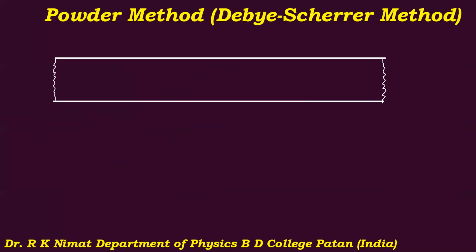Different, as I told you, different cones are observed for different sets of d values and theta values for a particular value of n, and also for combinations of theta and d. If you take the combinations of theta and d, or combination of theta and n for a particular value of d, you will observe the series of arcs. Now, as I told you, each cone of the reflected beam will intercept a certain portion of the photographic film, and these intercepted portions will be in the form of arcs on either side of the film, with their centers coinciding with the entrance and exit holes.